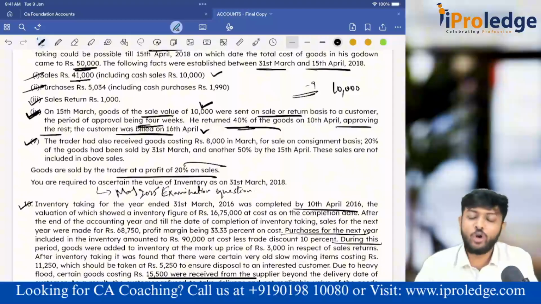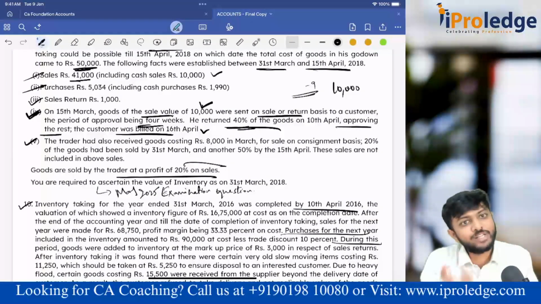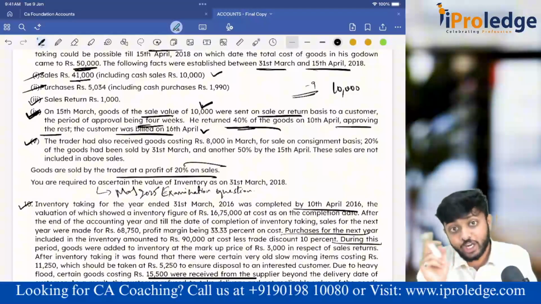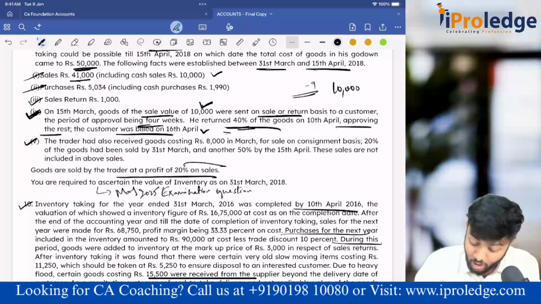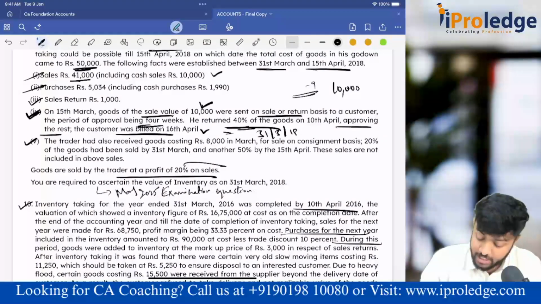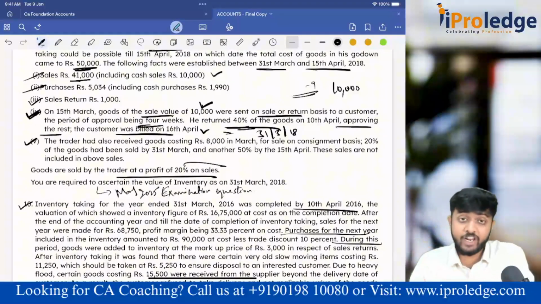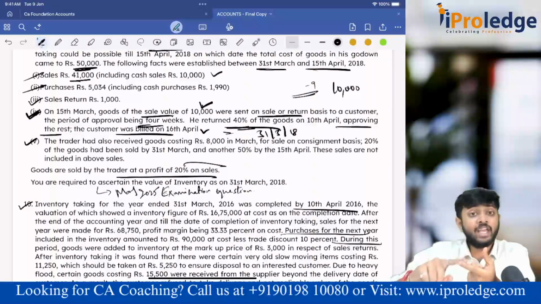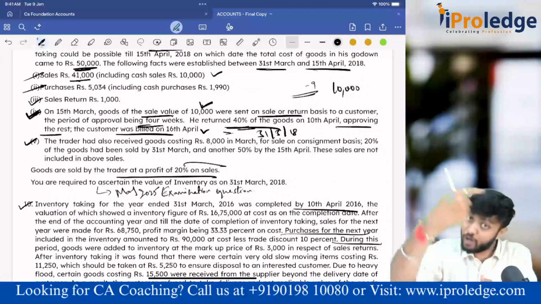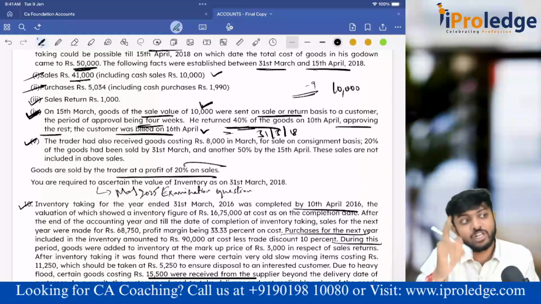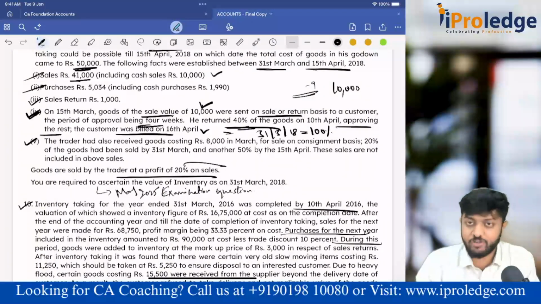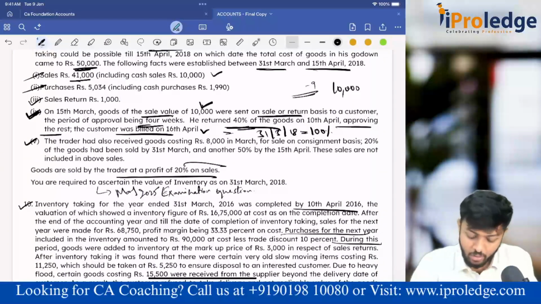No, I am not including it in sales, because what has happened? As on 31st March, I have not received approval only, so I would have not included it in sales. That means I have to include this in closing stock. As on 31st March 18, since I have not received any approval, entire thing should not be booked as sales. All that goods, though it is lying in the customer's place, I have to include it in my closing stock, saying that goods lying at customer's premises. So 100% of the goods that are sent, which is 1000, which has a sale value of 10,000, that should come in my closing stock. Okay, that is the idea now.